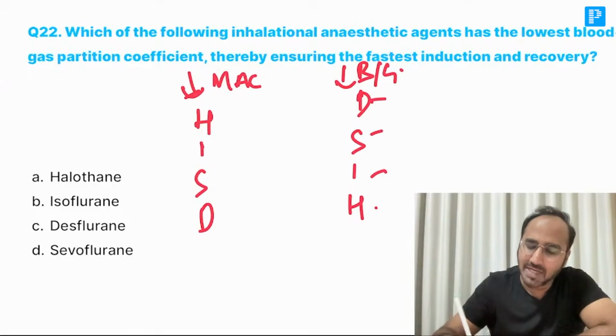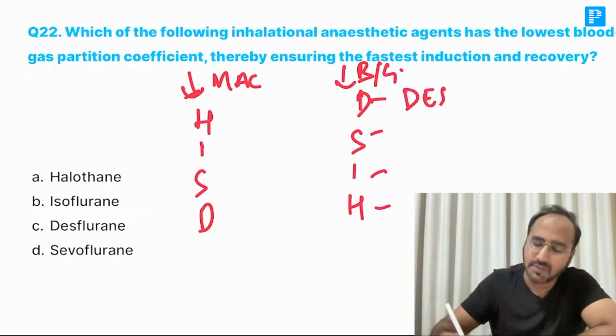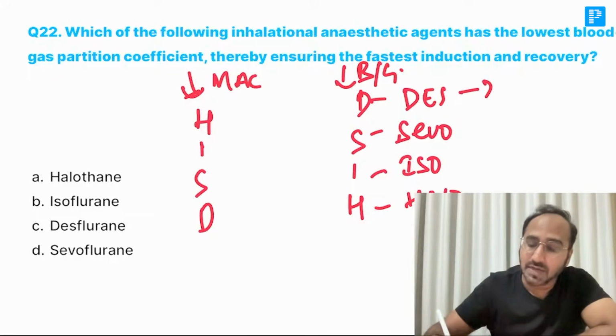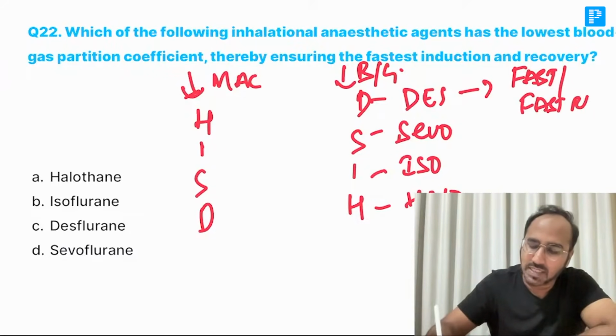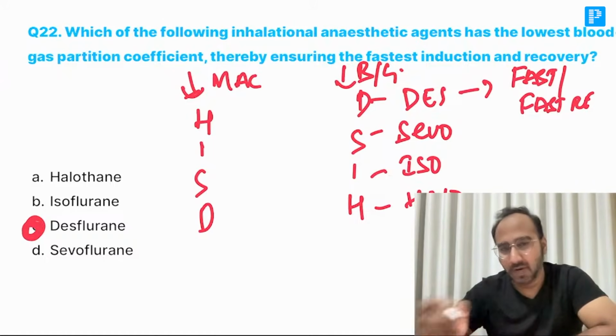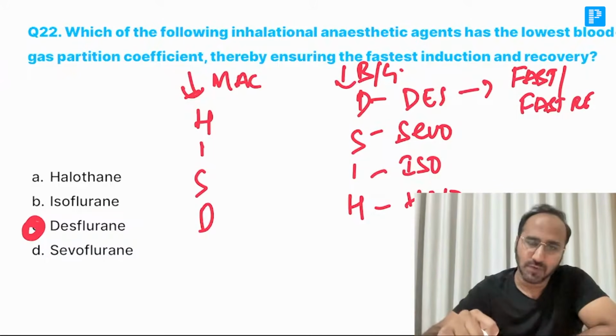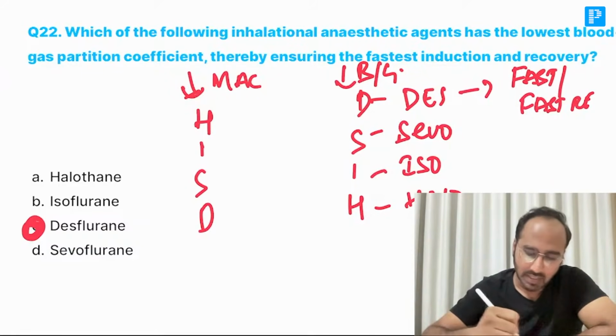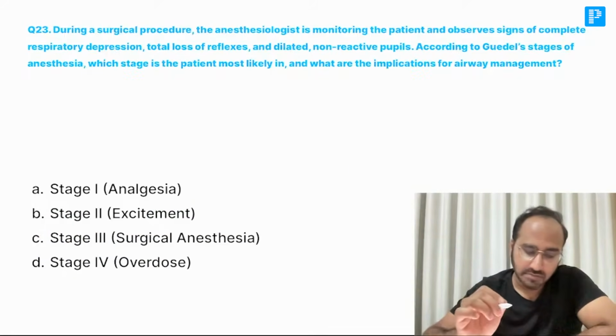Which is having low blood gas coefficient? D is desflurane, S is sevoflurane, I is isoflurane, and H is halothane. Low blood gas meaning what? It will have fast onset and fast recovery. So what's the answer over here? It is desflurane. 0.47 is the blood gas coefficient of desflurane. That makes it the fast onset and fast recovering inhalational agent.